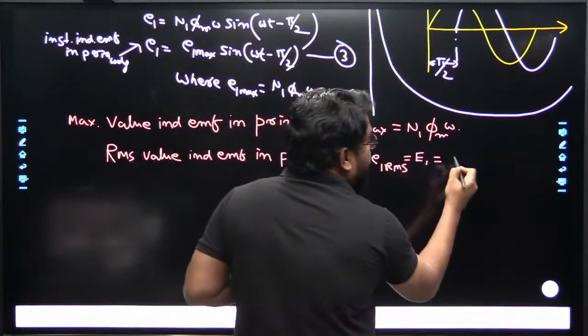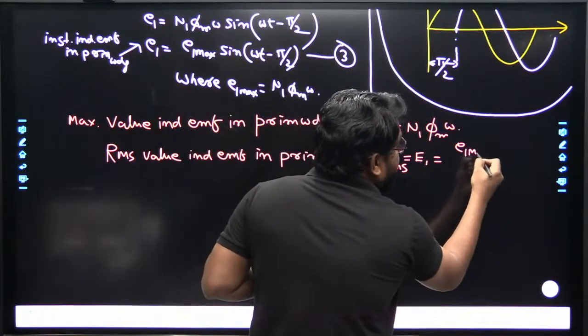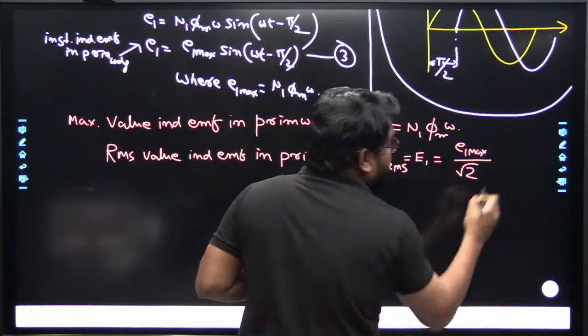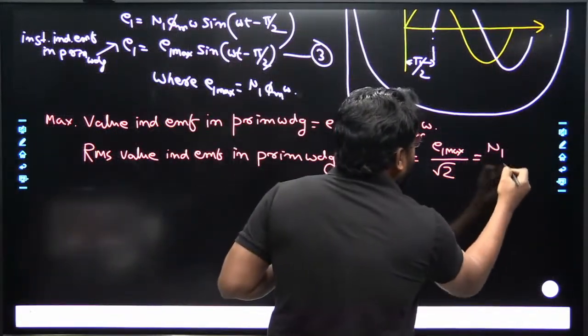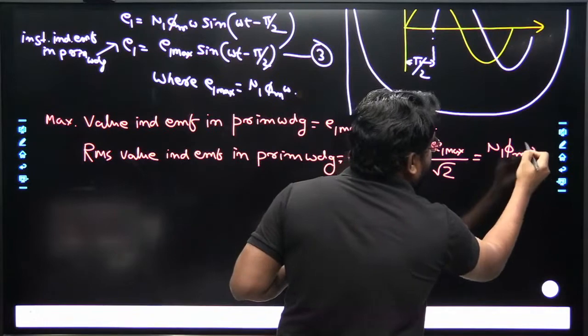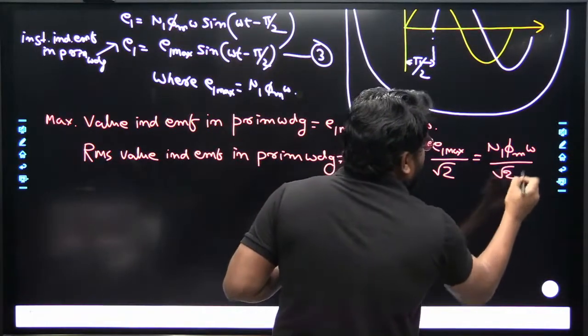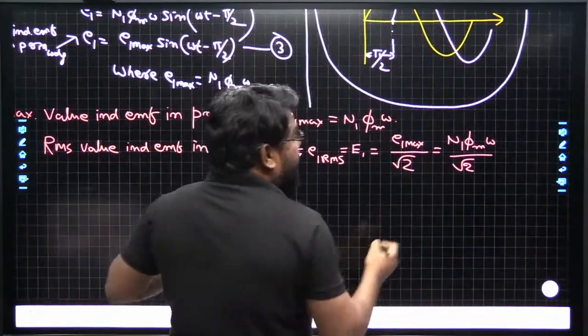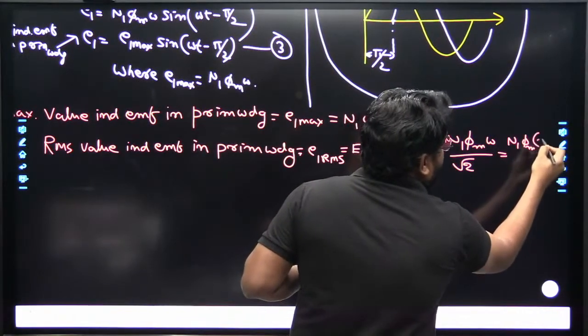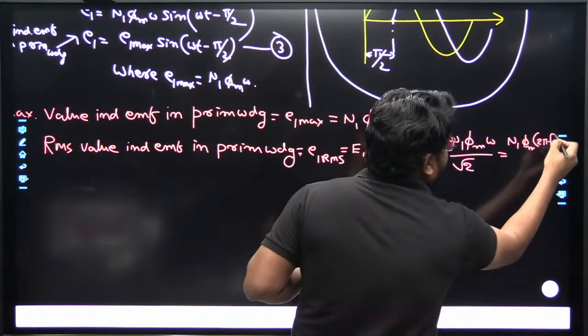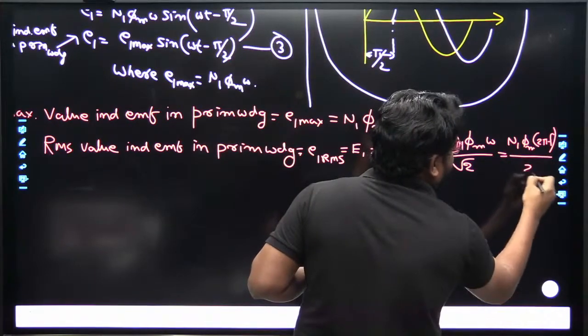How do we get the RMS value? E1 maximum divided by root 2. The maximum value is N1 phi maximum omega divided by root 2. Omega is 2 pi f, so it is N1 phi maximum 2 pi f divided by root 2.